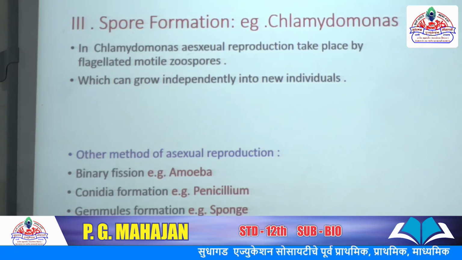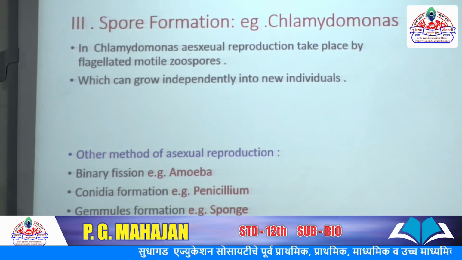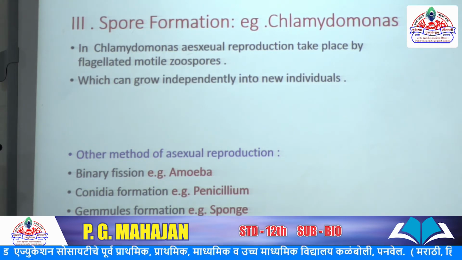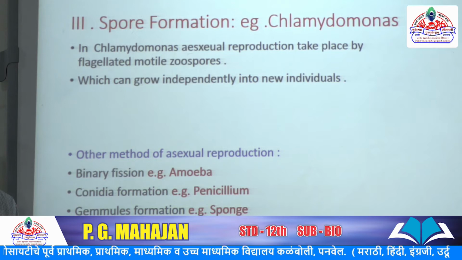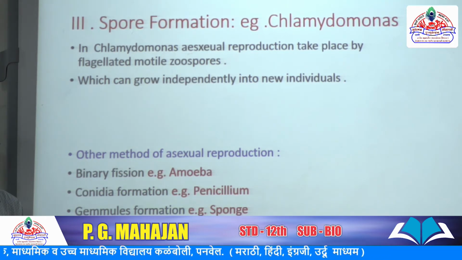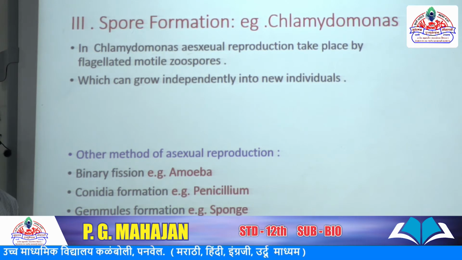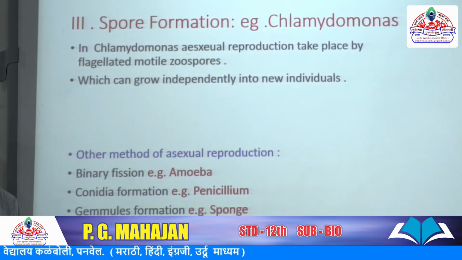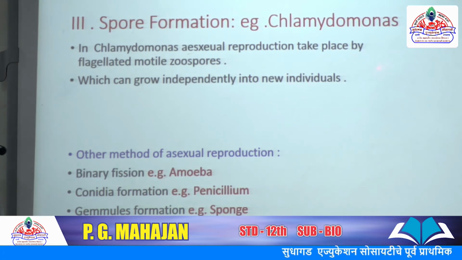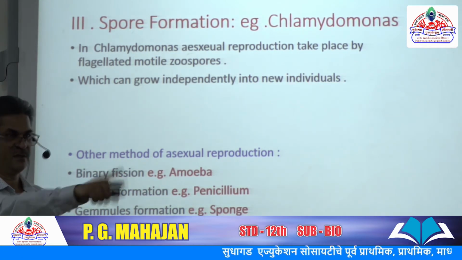Another method, the third, is spore formation. The common example is Chlamydomonas. Reproduction takes place by flagellated motile zoospores. Flagella are whip-like structures. What are the functions of flagella? Movement or locomotion, means swimming, and the spores can grow independently into new individuals.